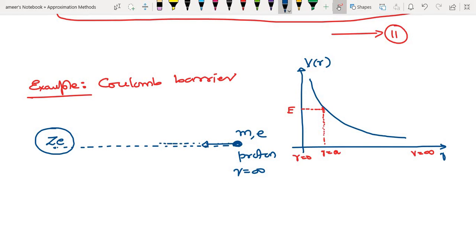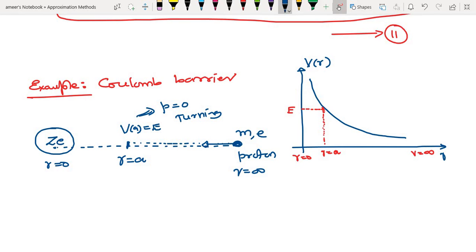As it comes closer, it may reach a point where r is equal to a, where the potential energy of the particle will be equal to the kinetic energy. That means the momentum will become zero. Momentum becoming zero means the classical turning point. This is the classical turning point. Of course, this is r equal to 0. The graph will be shown here.